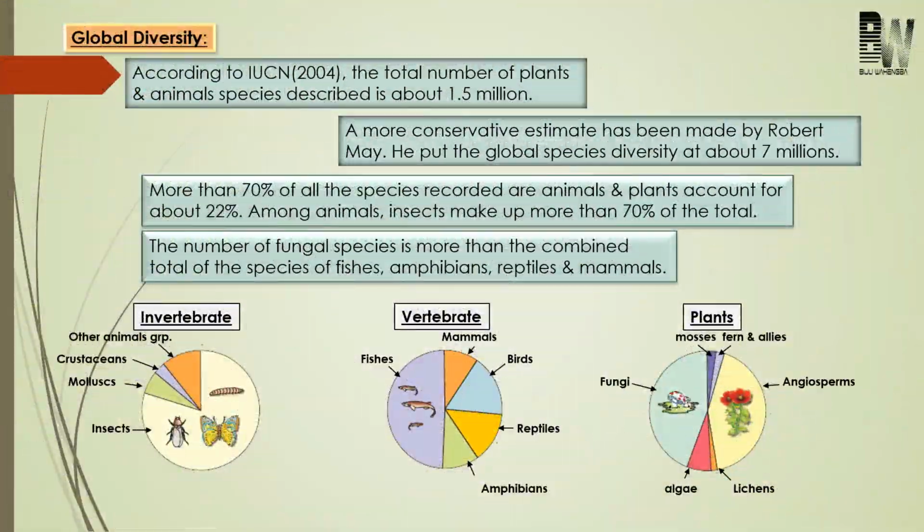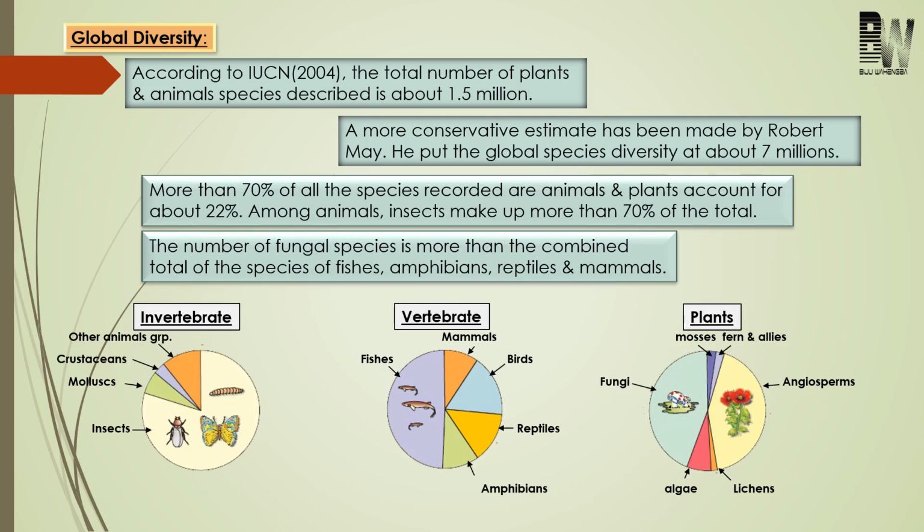Now come to global biodiversity. Here explanation will not be required. So what is the point given here? According to the International Union for Conservation of Nature, the total number of plant and animal species described so far is about 1.5 million species. But according to Robert May, the global diversity is estimated at about 7 million.